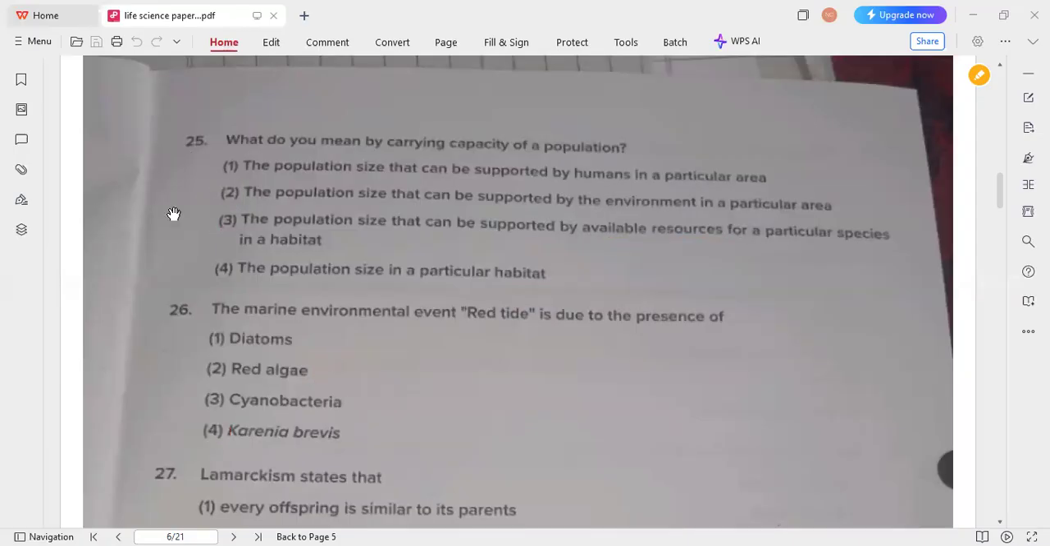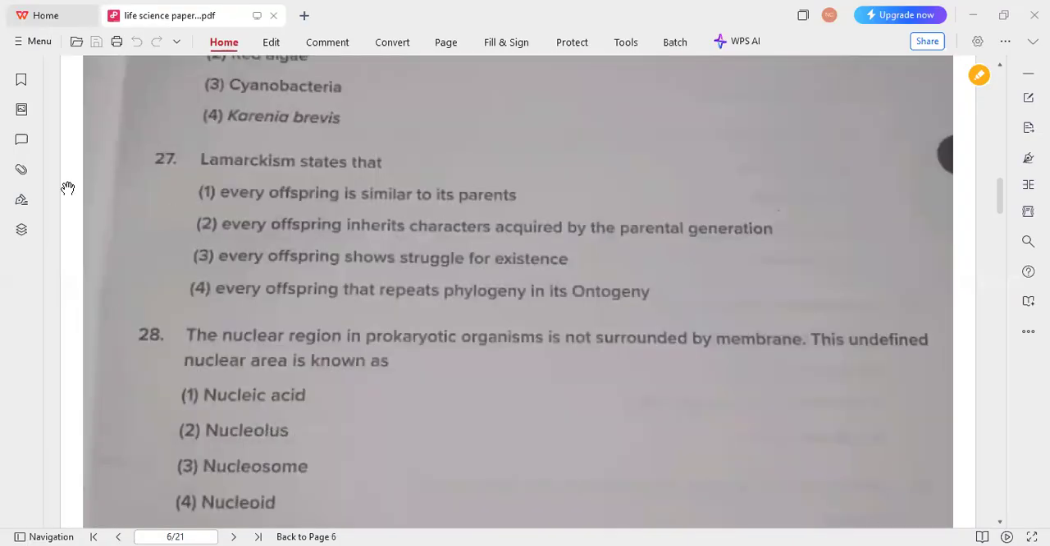That is the 27th question. Lamarckism states that every offspring inherits characters acquired by the parental generation. That's what Lamarckism says, so option 2 is the correct answer. Next question: the nuclear region in prokaryotic organisms is not surrounded by a membrane. This undefined nuclear area is known as the nucleoid, also called the undefined nuclear region. Option 4 is the correct answer for this 28th question.